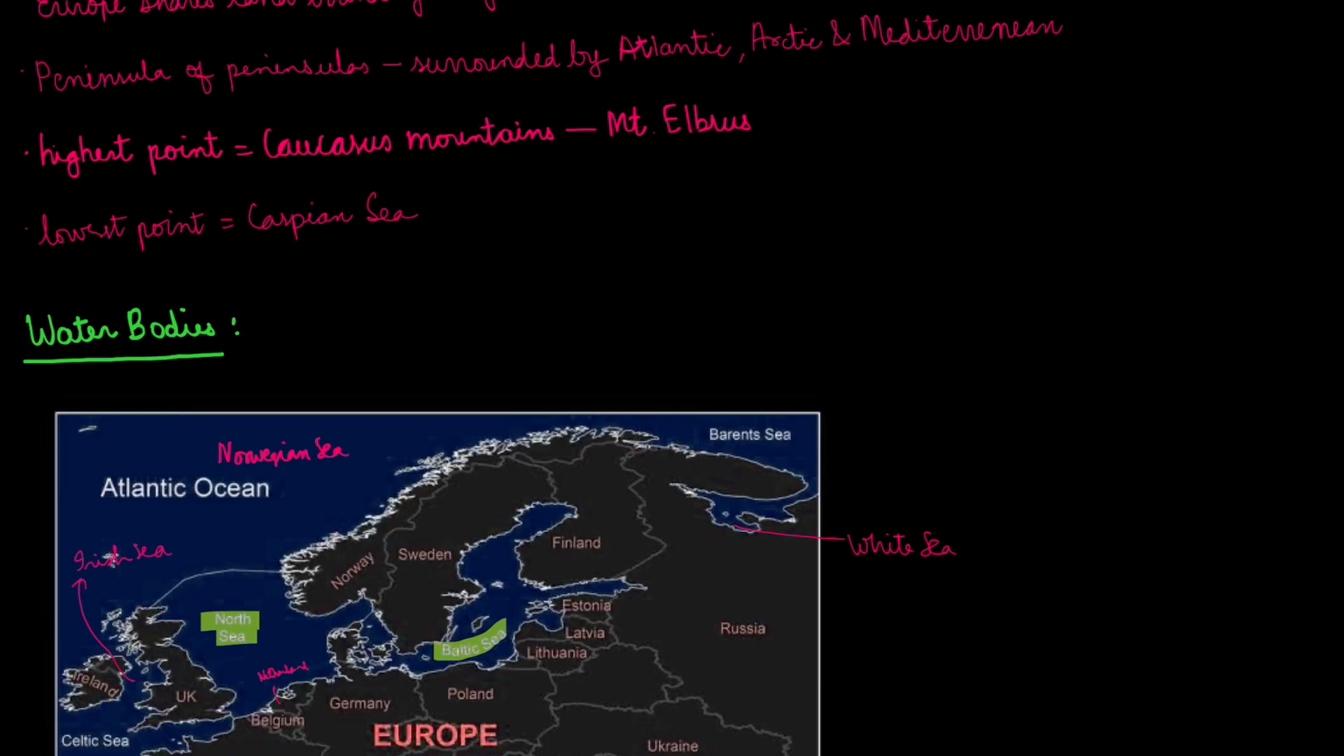The highest point of Europe is Mount Elbrus. It is in the Caucasus Mountains. The countries near the Caucasus Mountains are GAZ, which is Georgia, Armenia, and Azerbaijan. So basically, it should be GAAZ. Then the lowest point of Europe is the Caspian Sea. In the previous video, we have read about the countries surrounding the Caspian Sea. Do check it out.